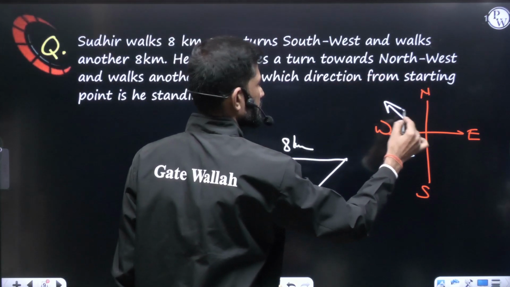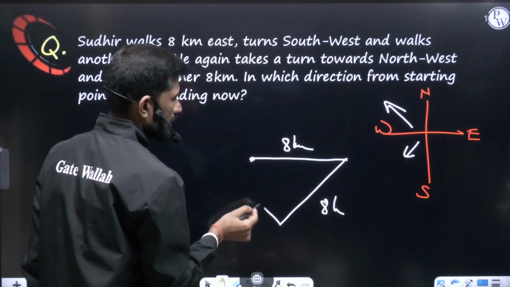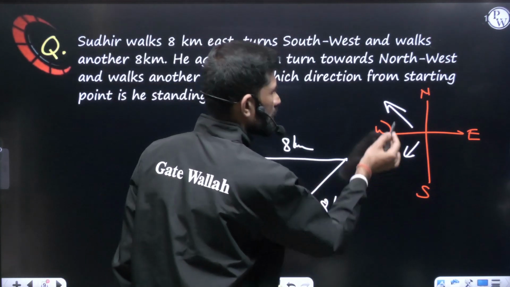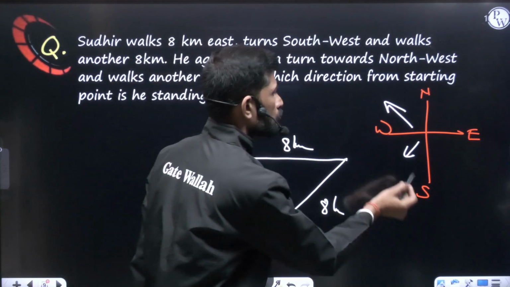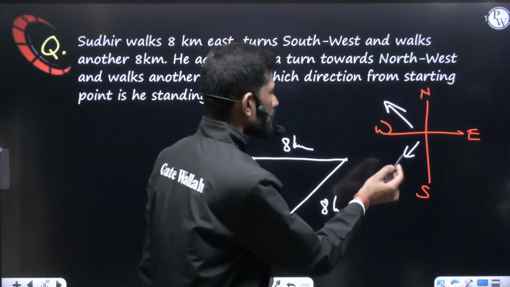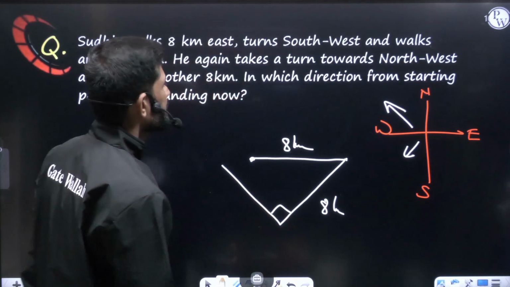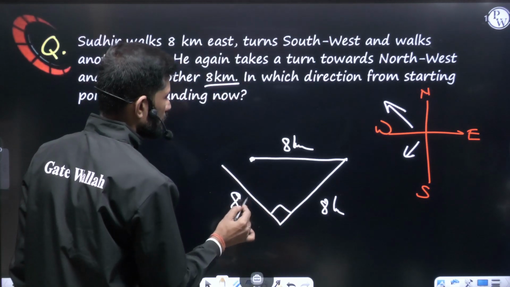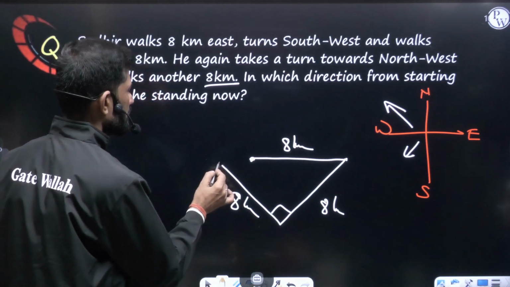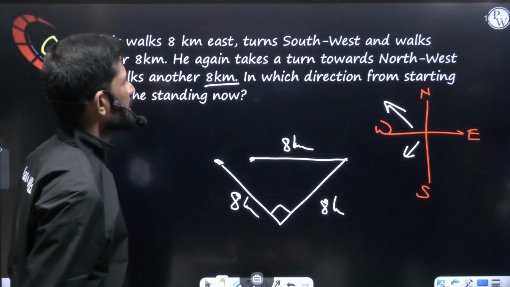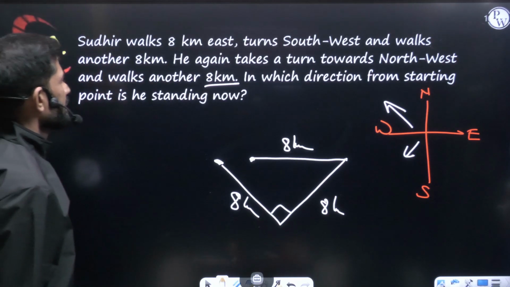Northwest means like this. Remember, from southwest to northwest, like from south to west it is 90 degrees, this will also again be a 90 degree turn, and here he walks one more 8 kilometers. So now this will be the point where he will be reaching. In which direction from the starting point is he standing now?